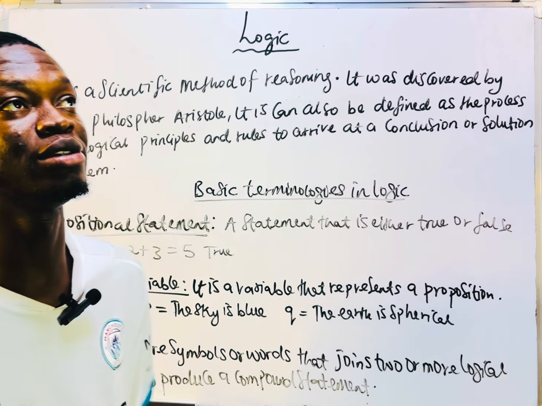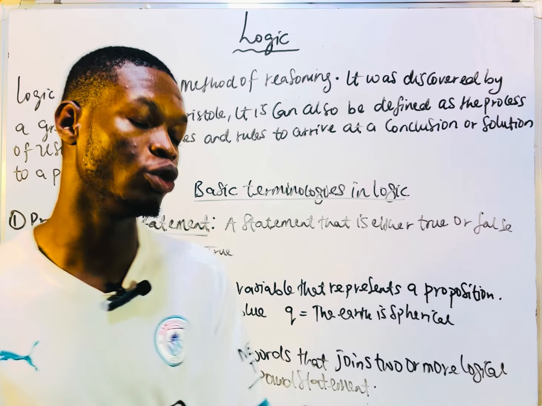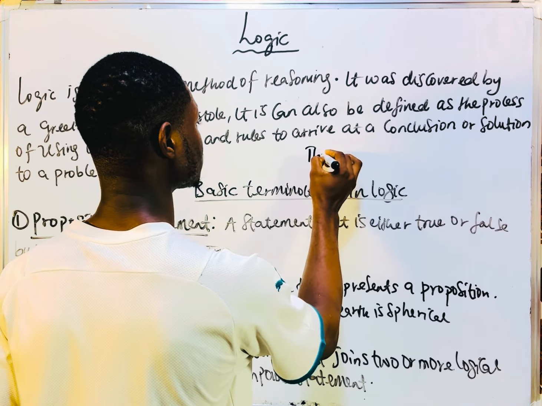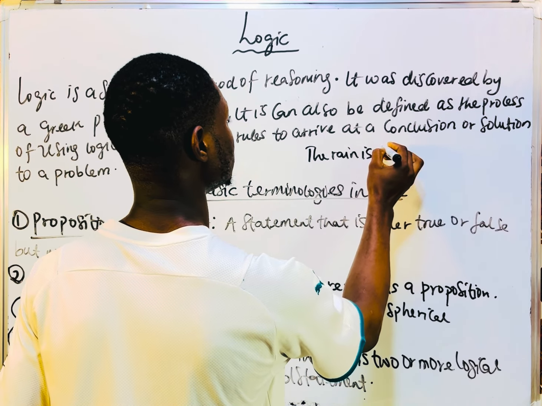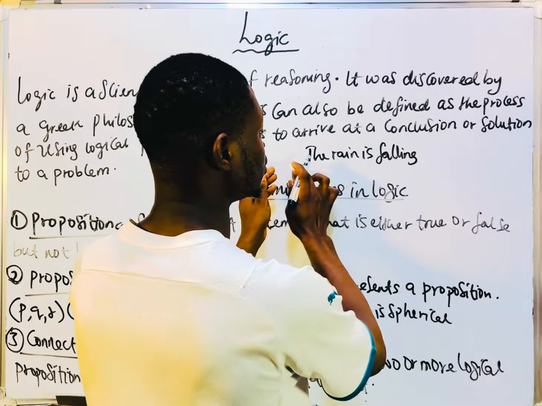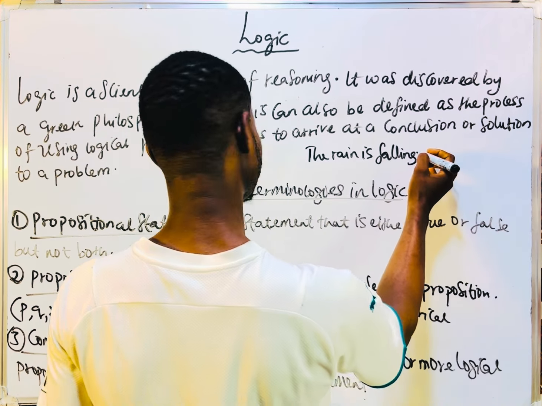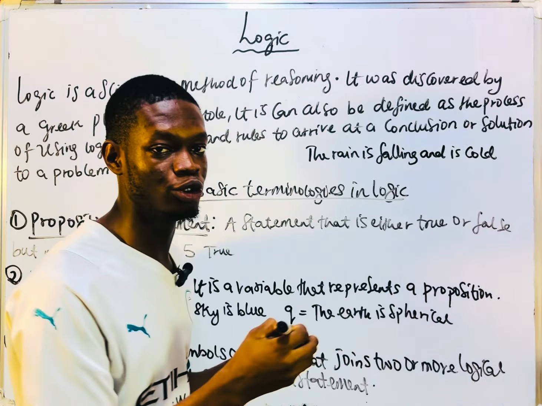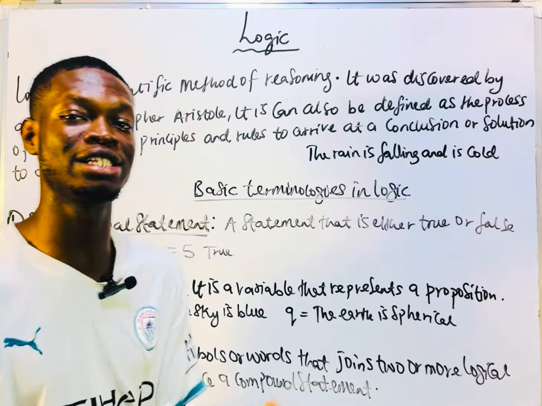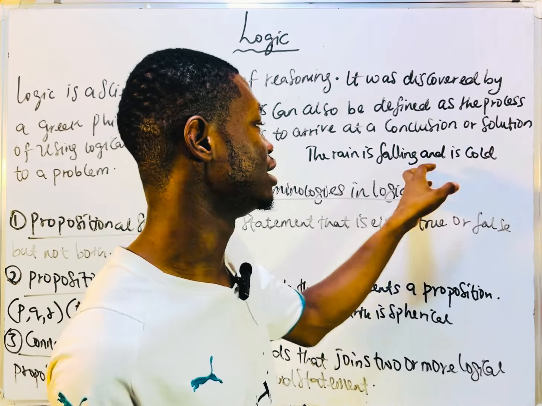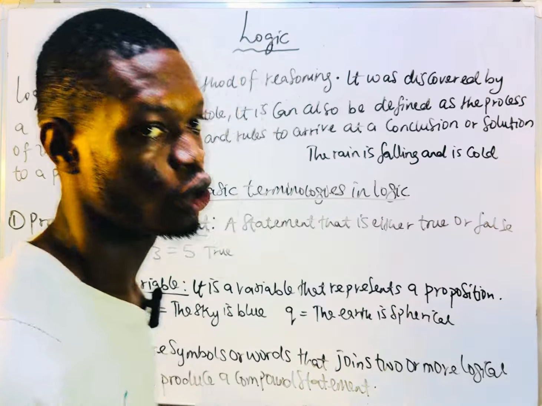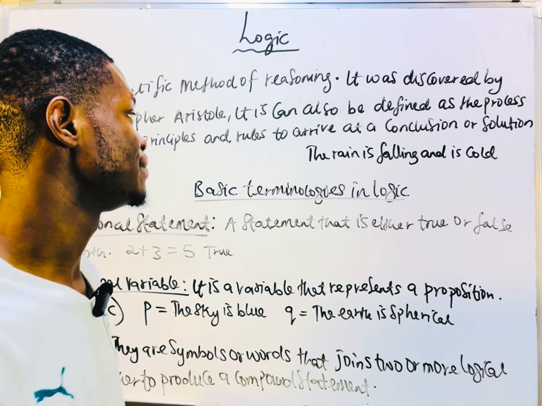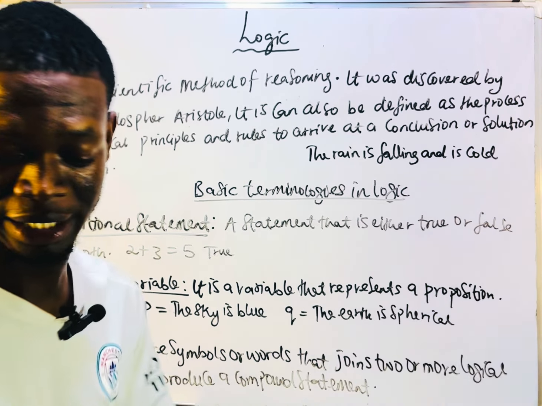For example, they will tell you that the rain is falling and is cold. The rain is falling is a statement, and the connective that joins this thing again is 'and' in 'and is cold'. So do you notice that this 'and' is a connective that joins the statement 'the rain is falling' and the statement 'is cold'? You understand? So we have symbols for connectives.